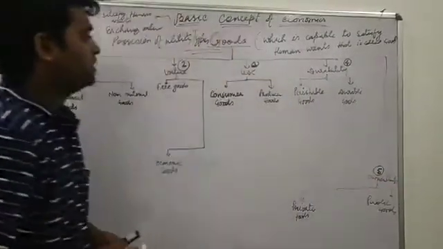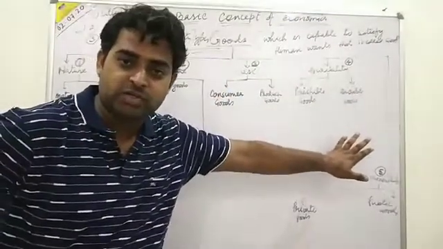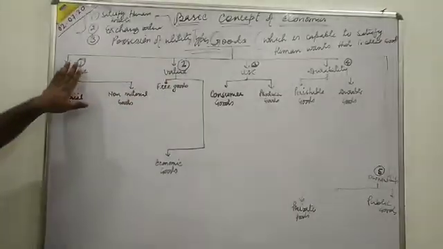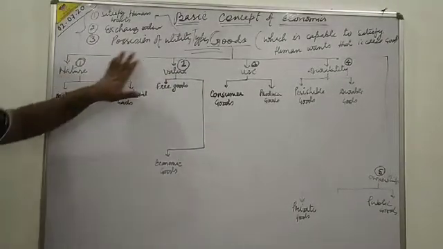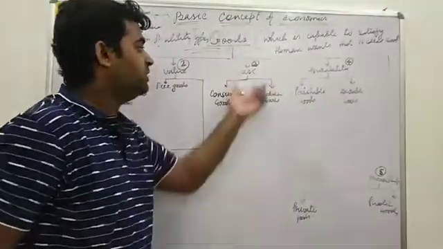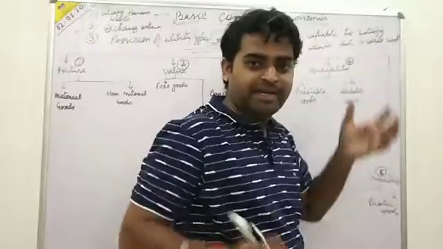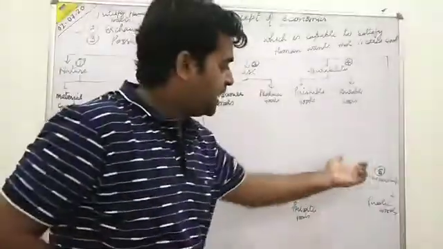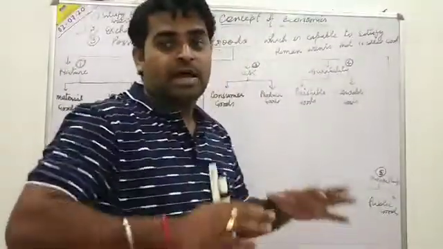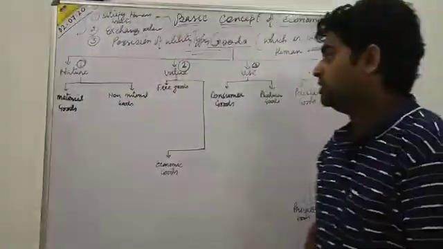Getting it? So these are the bases on which we classify the types of goods, and on this basis we have classified the goods.